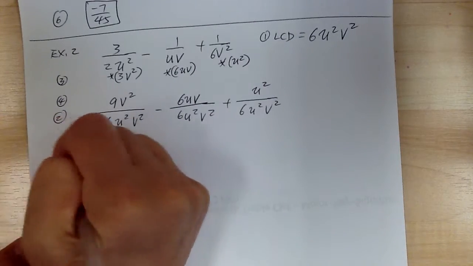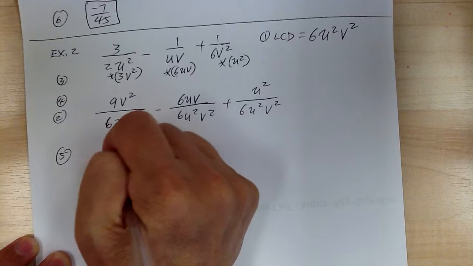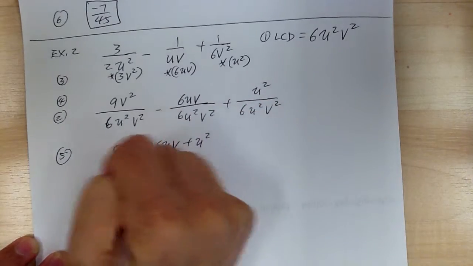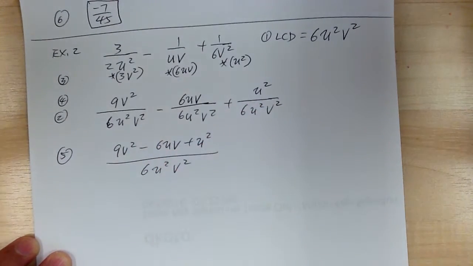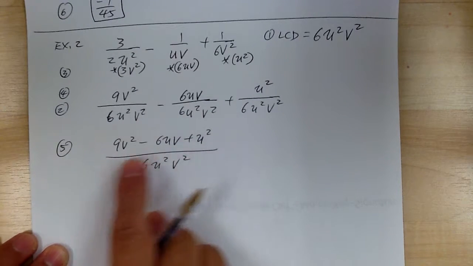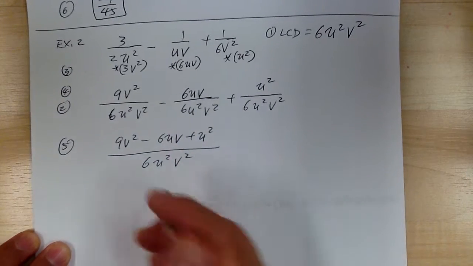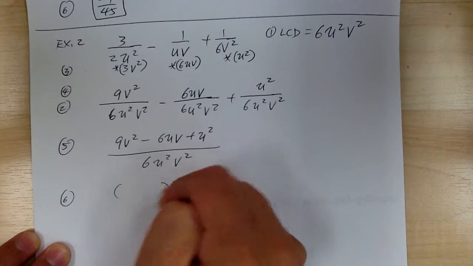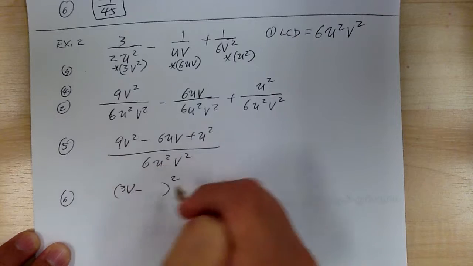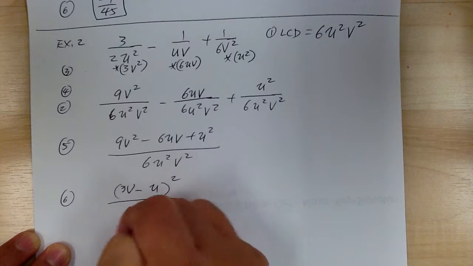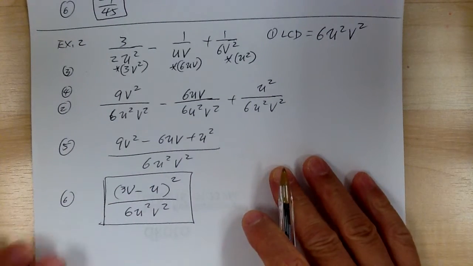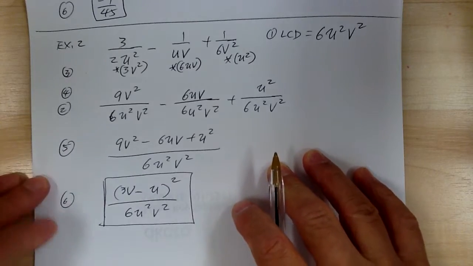Then after that, you can put everything together. So step 5, you put all this together. Now there's nothing you can combine. So you're going to get 9v squared minus 6uv plus u squared over 6u squared v squared. After you put them all together, you have to simplify. You have to recognize that this is a perfect square. So you need to think about factoring to cancel things out. This would be the perfect square, right? That's your step 2b on your factoring. So it's going to be (3v minus u) squared over 6u squared v squared. And that's it. Again, make sure you know your factoring. You got to know your factoring. Okay, let's go to example 3.